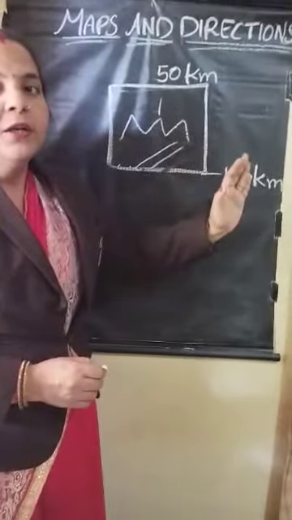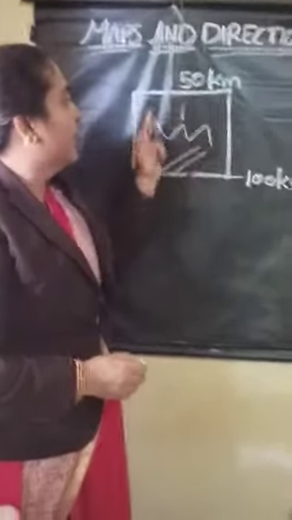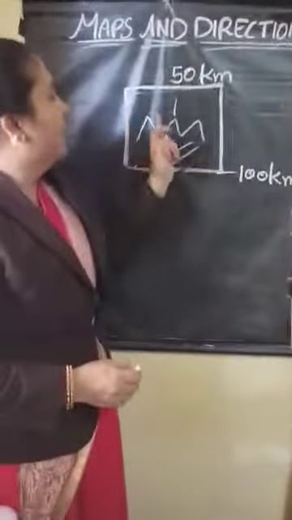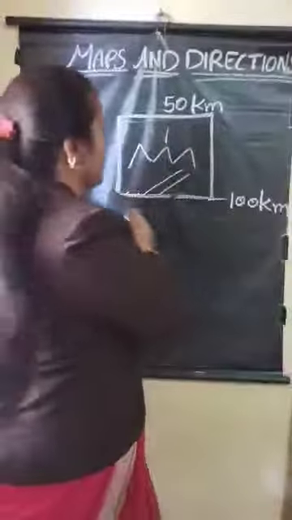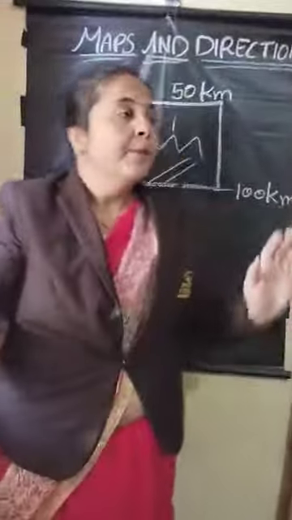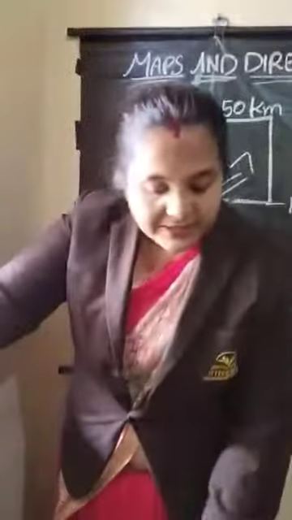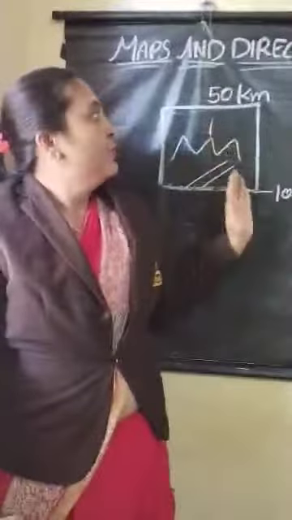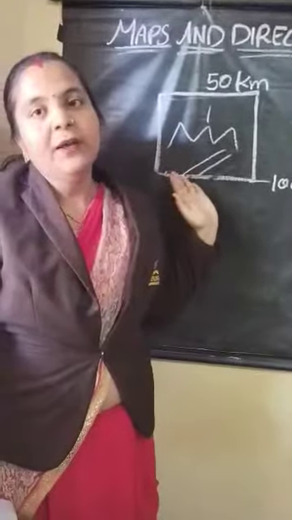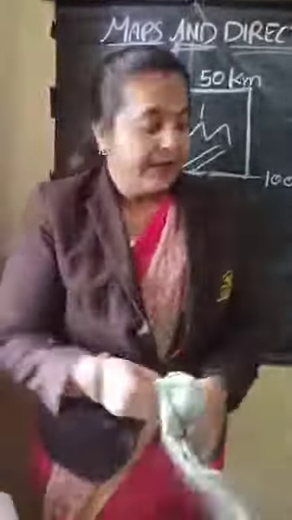In the smaller way we have to take the map, because it is so big, how long can you show your map? No, it is not possible. So in the smaller way we have to take a scale and represent our map. Understand, children? So this is what they are telling here.